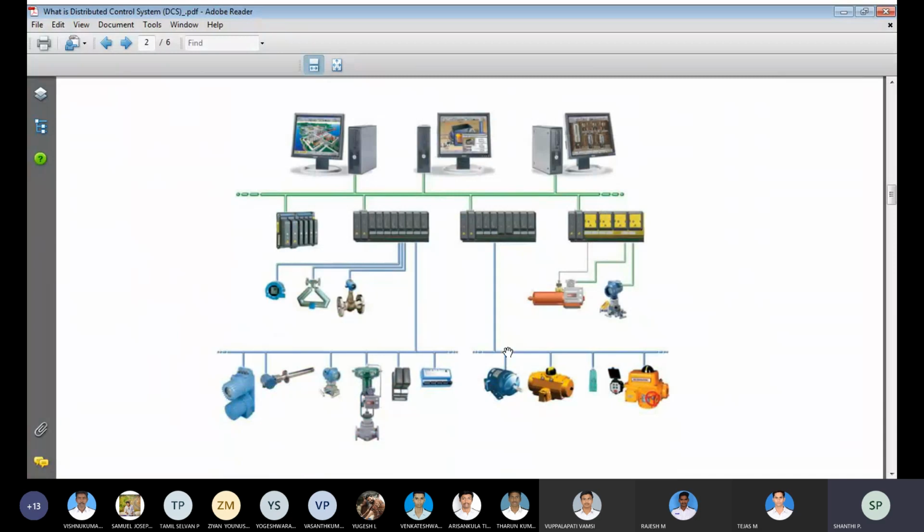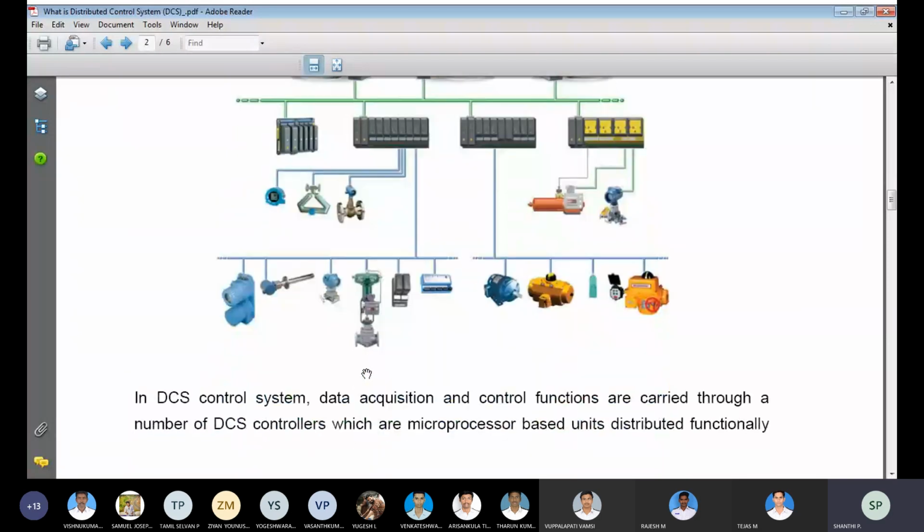This is the overall system. Here there is a CPU and many HMI cables. There are different types of equipment and machines, and different types of applications of devices connected. All the sensors are connected through the distribution control system. This one is a motor. Here different types of motors are available.